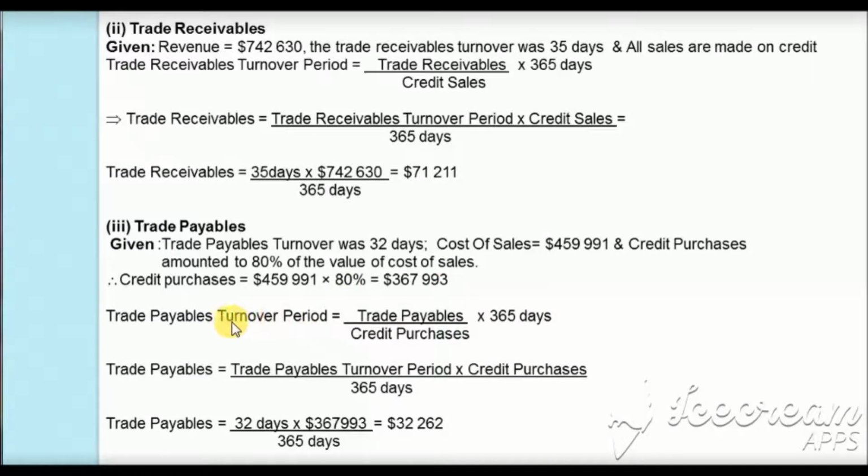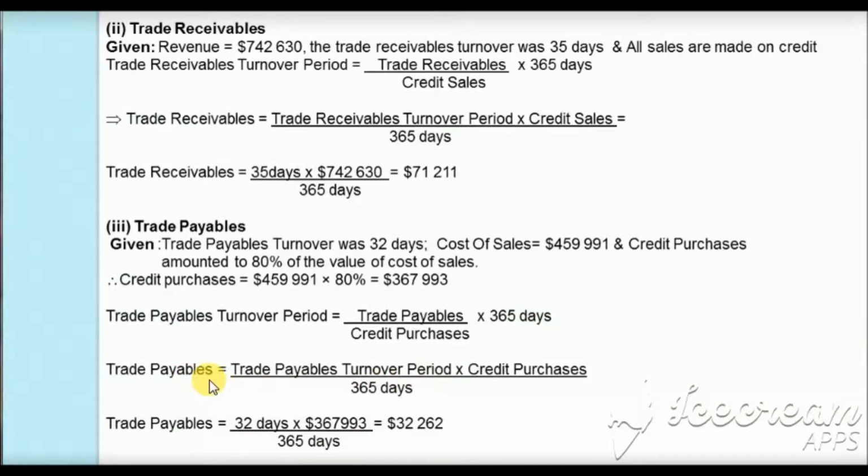For trade payable turnover period, we have the formula which is trade payables times 365 days divided by the credit purchases. When we transpose the credit purchases to the other side, here it is in division, on the other side it will be in multiplication, and 365 days is in multiplication, so if we transpose it, it will be in division.